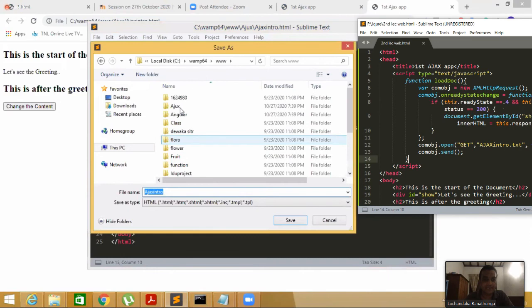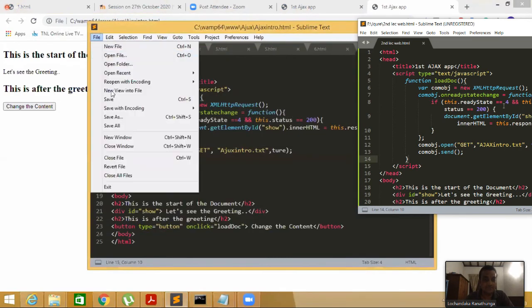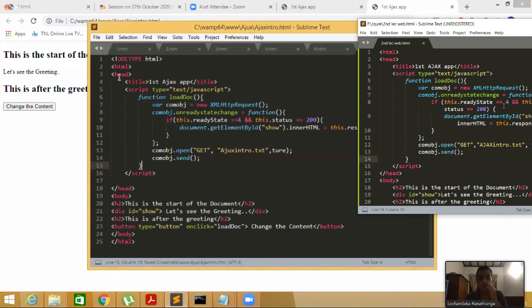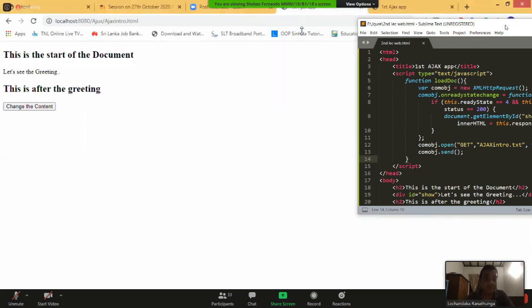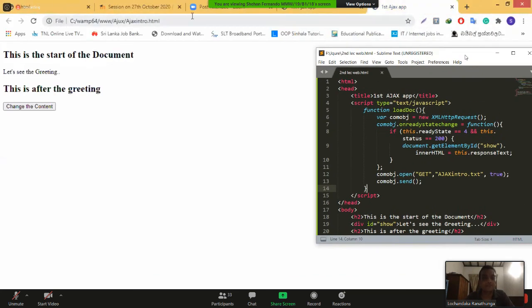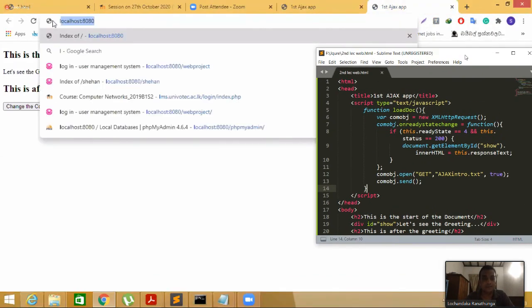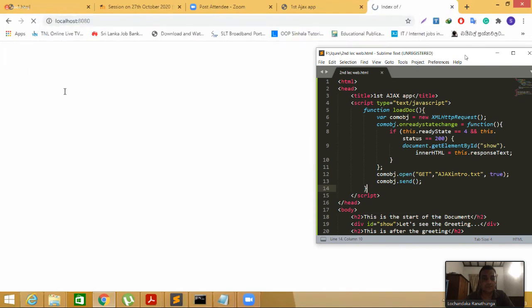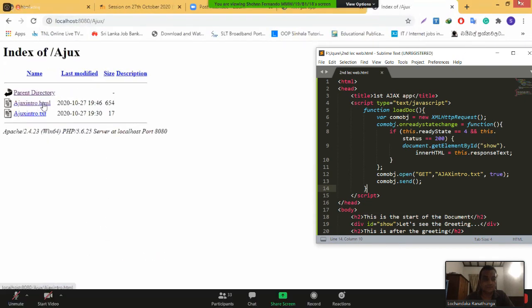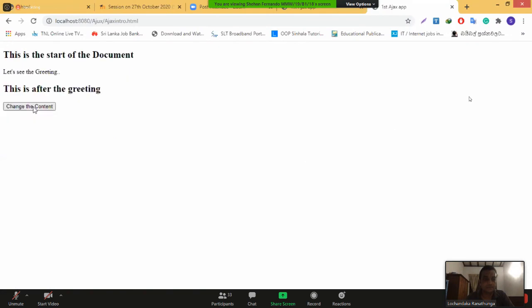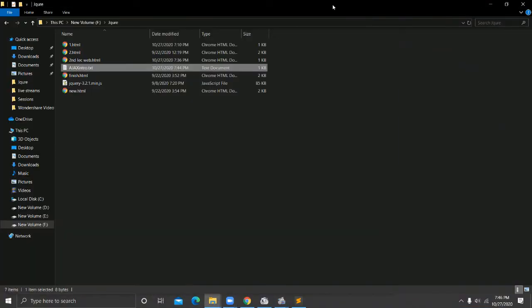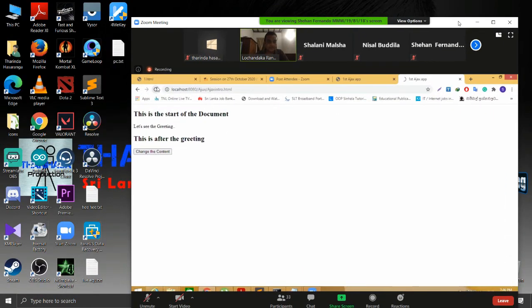Now go to the localhost and open the file, or refresh that file. Not this one. Refresh it. Shift. Okay.